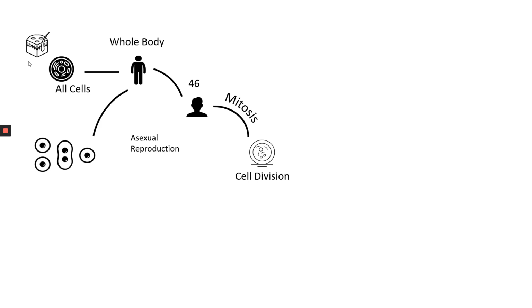There are no two parents. There's no variation at all. This is an exact copy, a replica of what happens. And as I said, this occurs in our whole body, our skin cells, blood cells, bone cells, hair cells, everything. It copies by themselves. And we start with 1 and then we get 2.